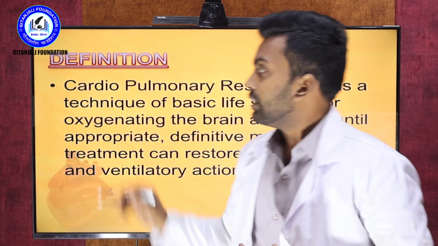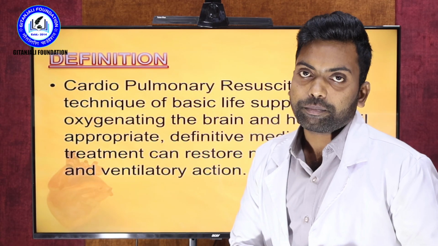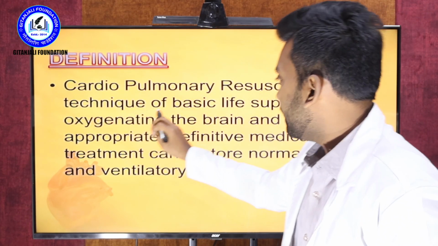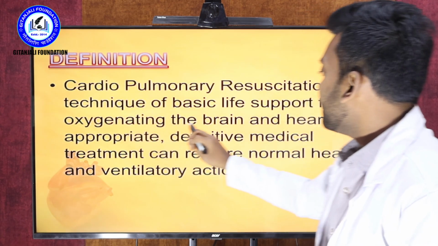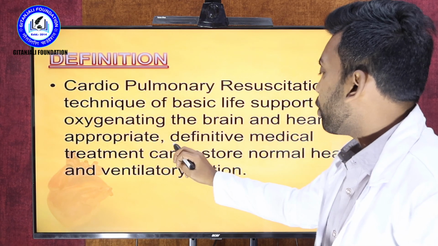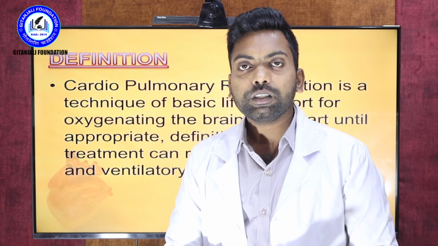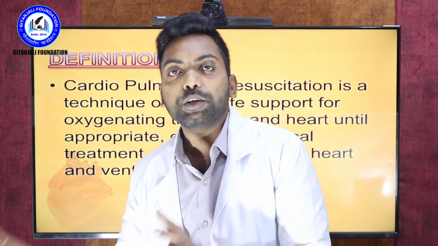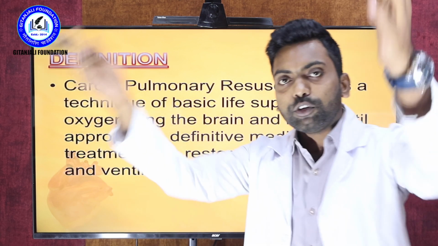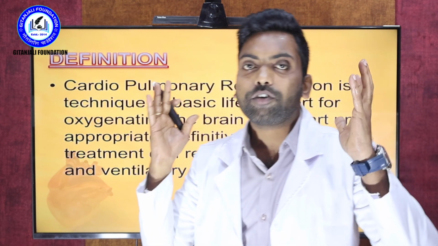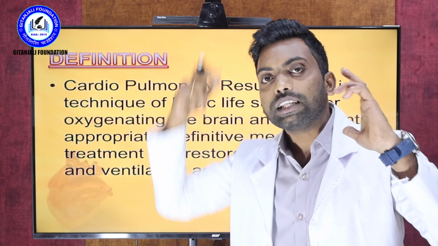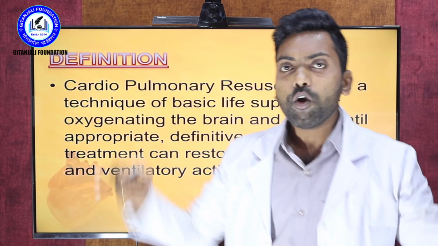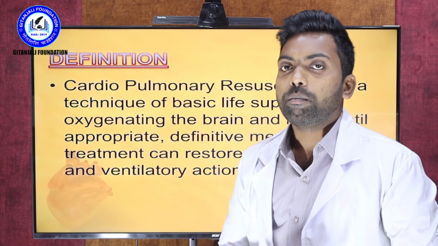Now I am going to write the definition of CPR. Cardiopulmonary resuscitation, or CPR, is a technique of basic life support for oxygenating the brain and heart until appropriate help arrives. So what is the main function of the heart and what is the main function of the brain? You must know. The brain is called the master organ. It controls the complete body, whether it is the sensory organs or the motor functions, whatever function, it maintains it.